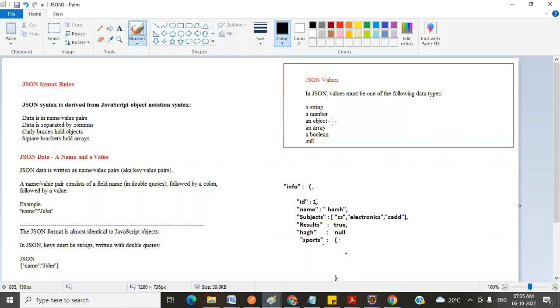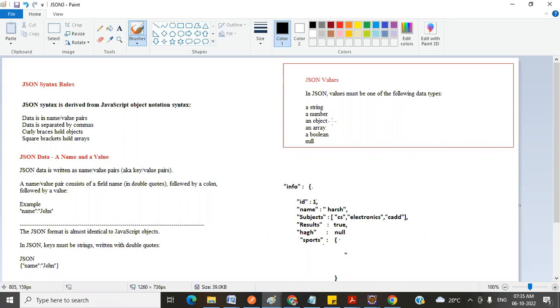Which means that the JSON key accepts only the string data type, but the JSON value accepts the following data types: string, number, object, array, boolean, null. So all these data types are applicable in JSON for the values, but for the key only the string is applicable. Okay, this much understood, right?